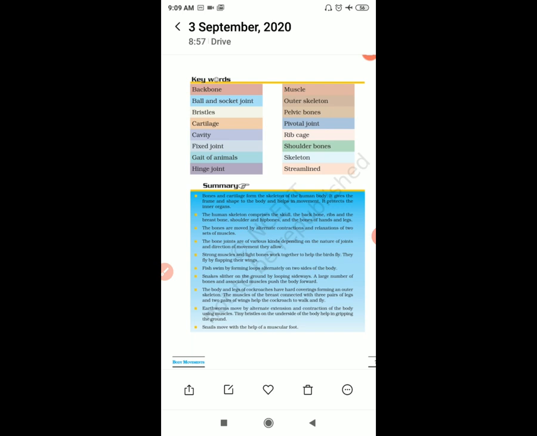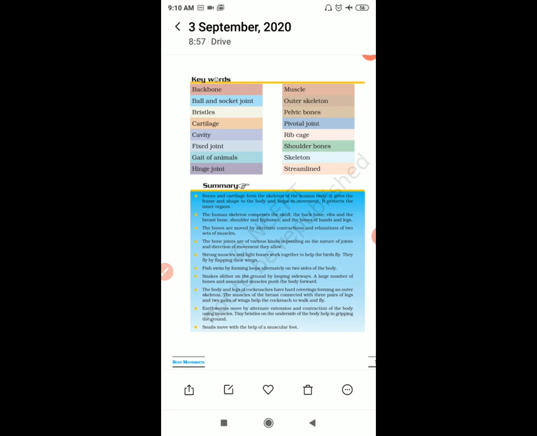Then about birds, they can walk and fly, right? Their body structure is like that. Their 2 forelimbs are modified as wings so that they can fly. Then about fish, a streamlined body shape with fins which help them to swim in water. Lastly, about snakes, they make loops and move. They have a long backbone, right?